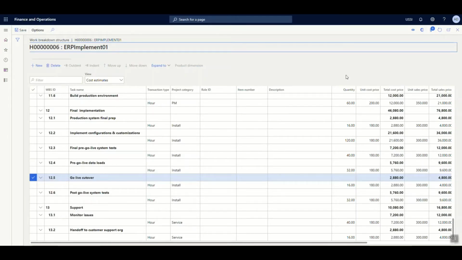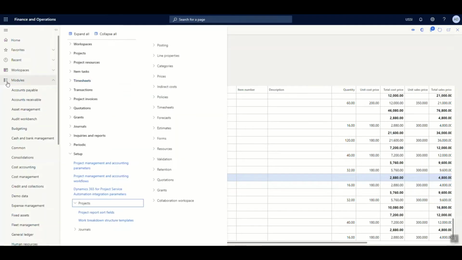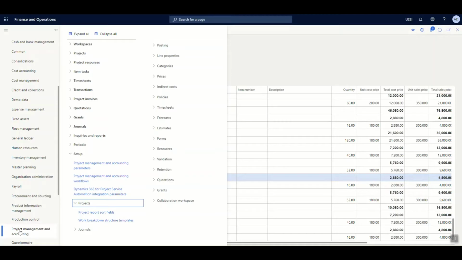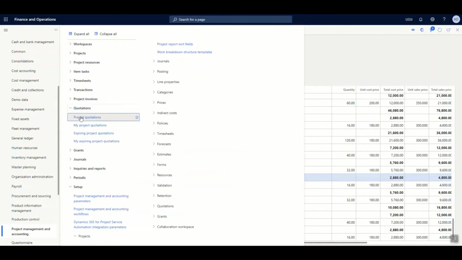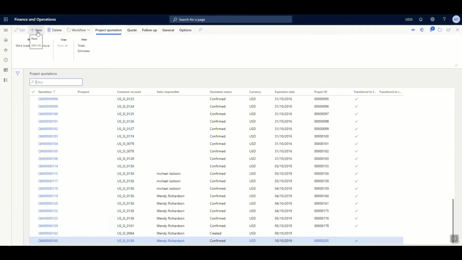Let us now make use of the same work breakdown structure as a sample and then use them in giving a quotation to a customer. For quoting to a customer using project management, you need to navigate to project management and accounting module, quotations and project quotation. You may click on new to create a new project quotation.